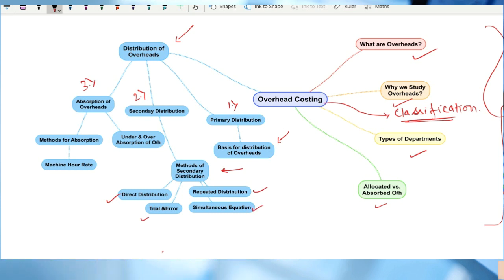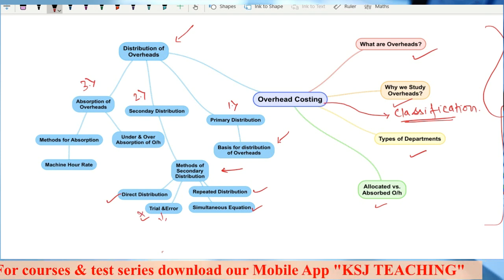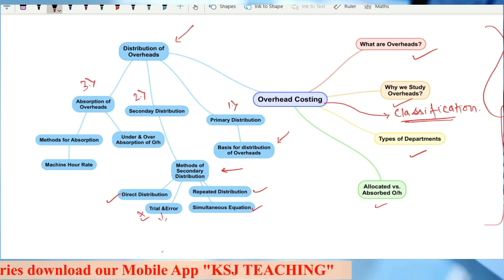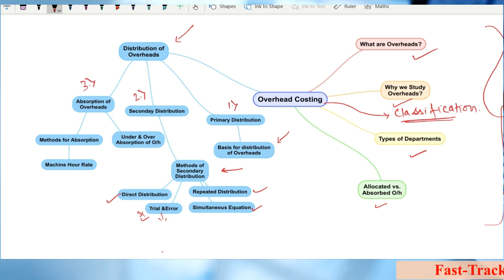Although this trial and error method is not that important, and those who have the handbooks won't find it there, so nothing to worry about. There is one question in the ICAI module only for the trial and error method. I will tell you the difference between trial and error method and repeated distribution. They are similar methods, so I'll quickly tell you.